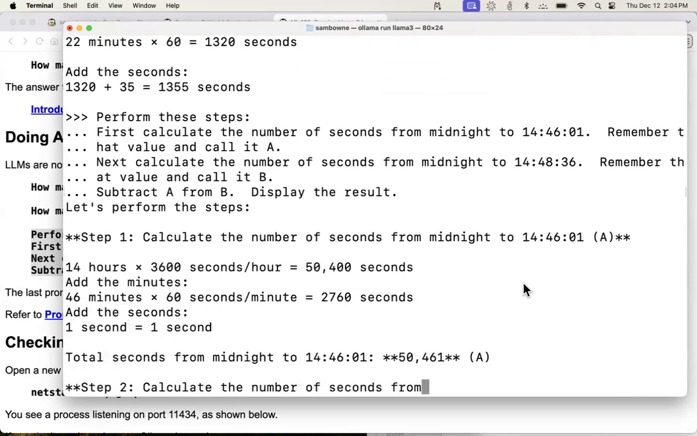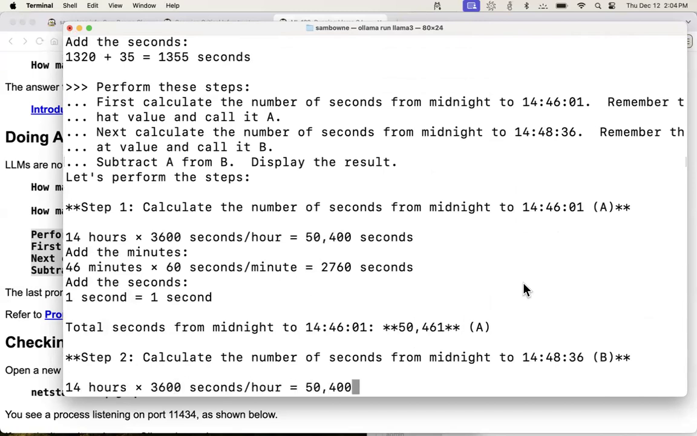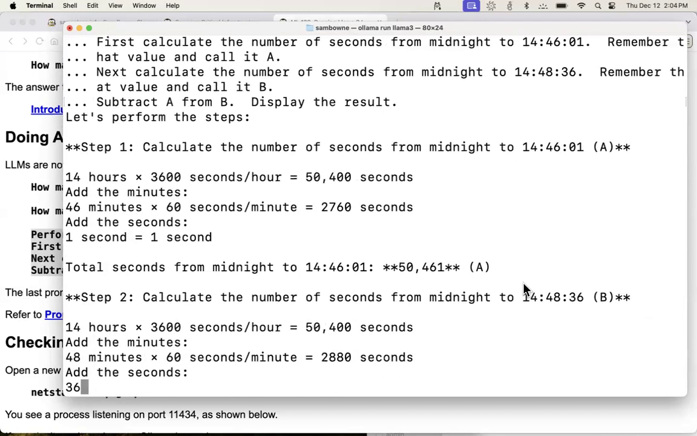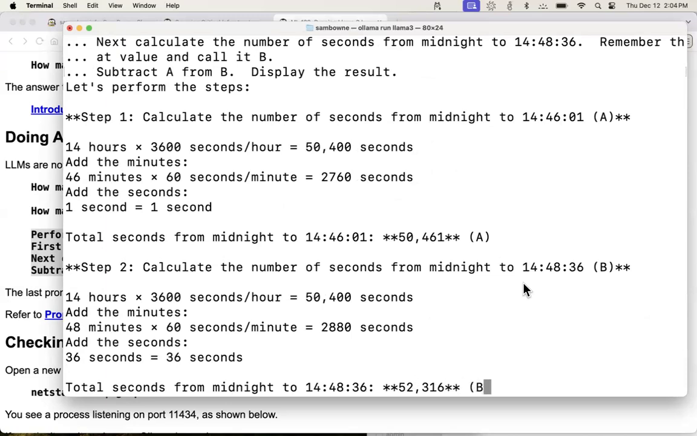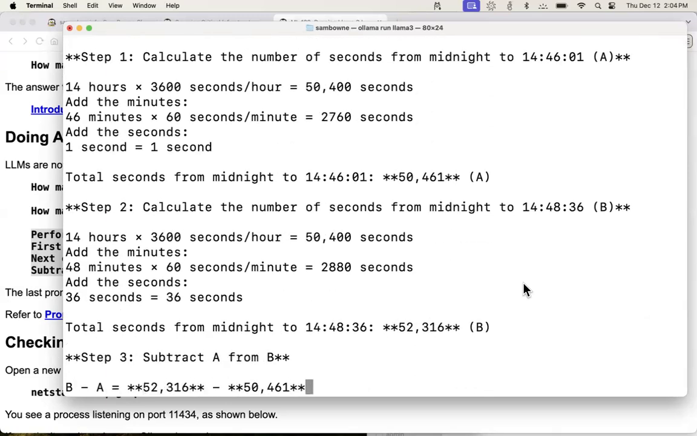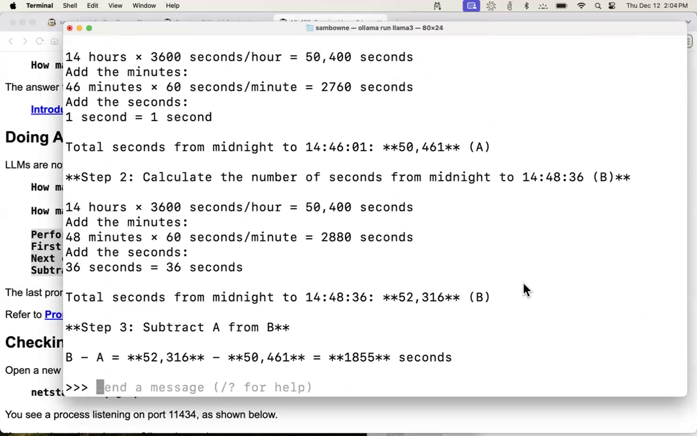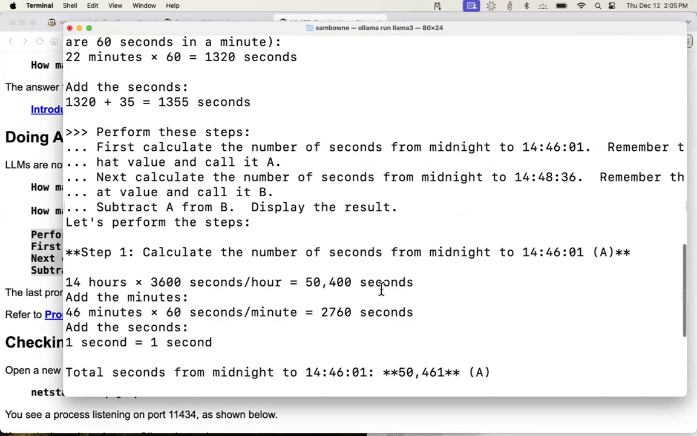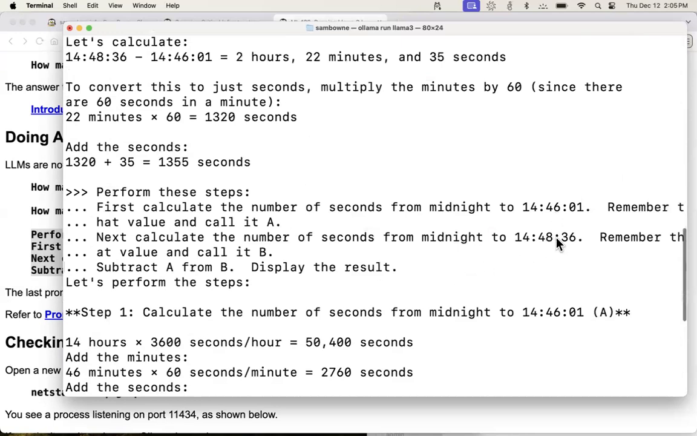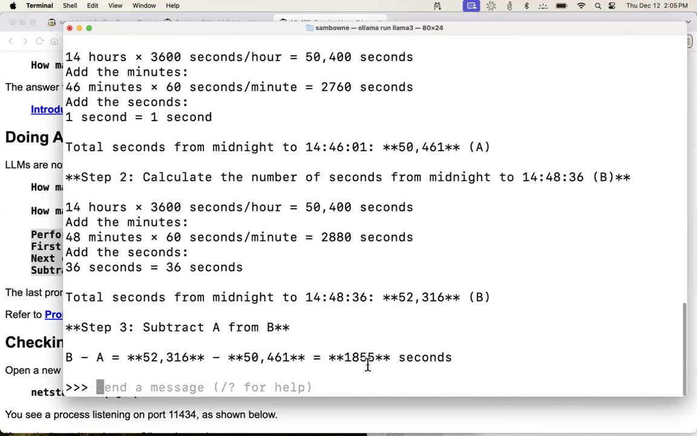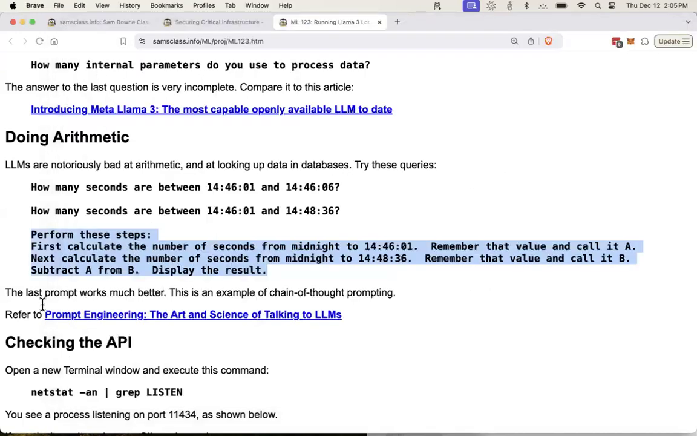If you give it step-by-step instructions, then it should be better. And it is looking better. 1,855 seconds. Right, that's seconds. So it's 2 minutes. It's only 120 seconds. So I think it's still spectacularly wrong. Yeah, 2 minutes and 30 seconds. The right answer is about 150 seconds. So it's still spectacularly wrong. Anyway, so that's a start there.